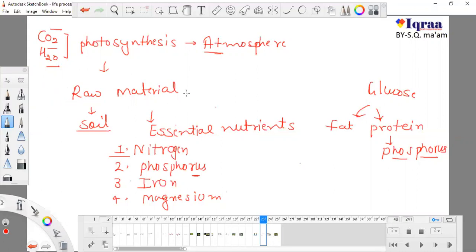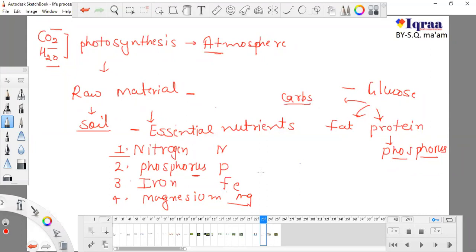These are known as raw materials, and they are generally taken up from soil, and these are known as essential nutrients. The most essential nutrients are nitrogen, phosphorus, iron, and magnesium. We studied that other than glucose, which is the primary plant product produced in the process of photosynthesis, fat, proteins, and carbohydrates are also produced.